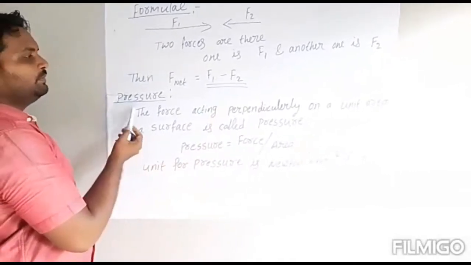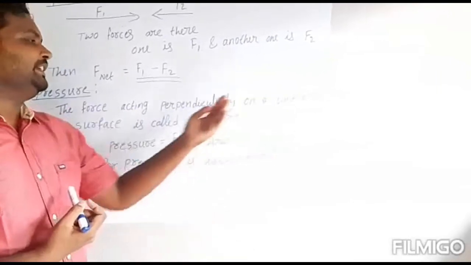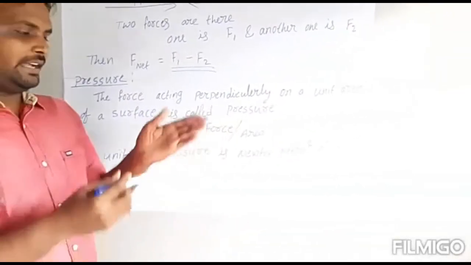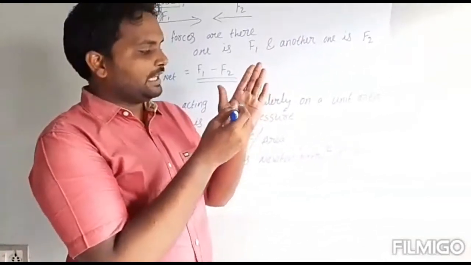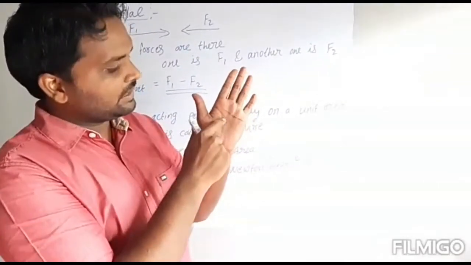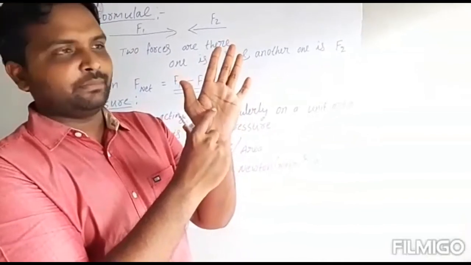Now we will see about pressure. The force acting perpendicular on a unit area of a surface is called pressure. For example, I am showing this plane, and I am pressing like this. A round circle shape will be on my palm.